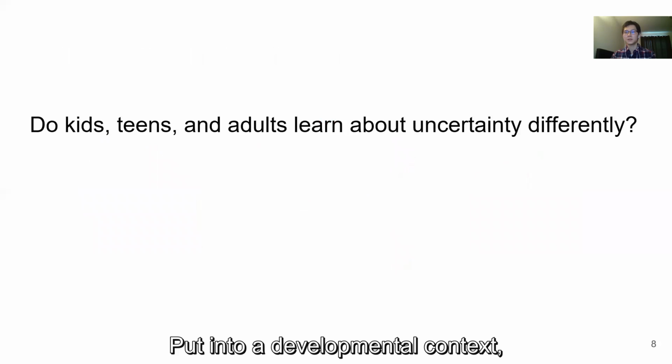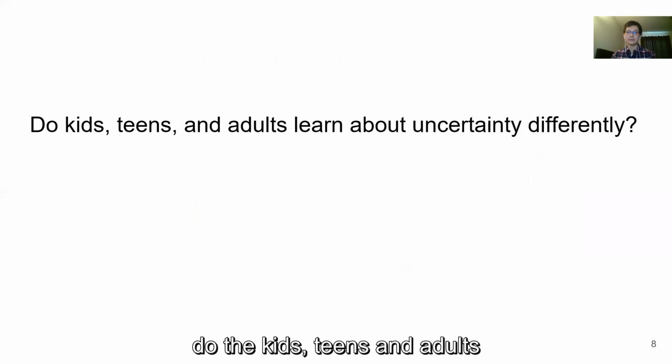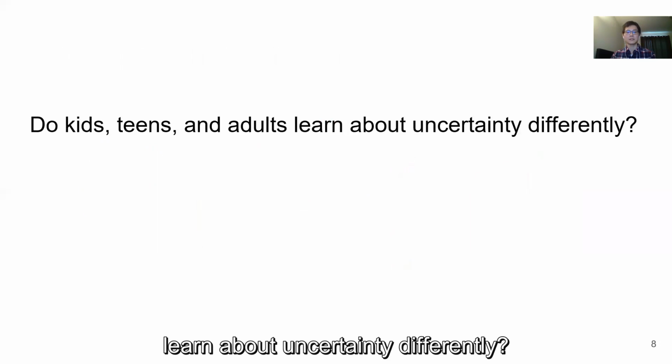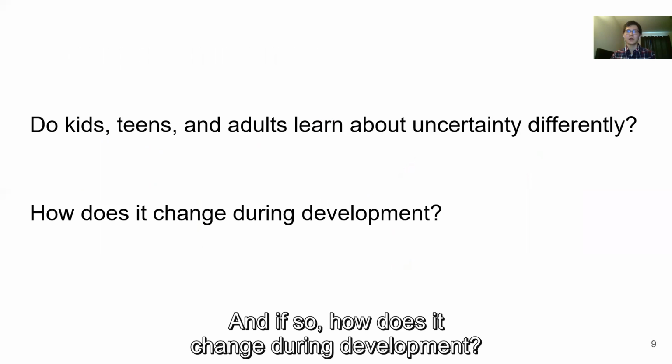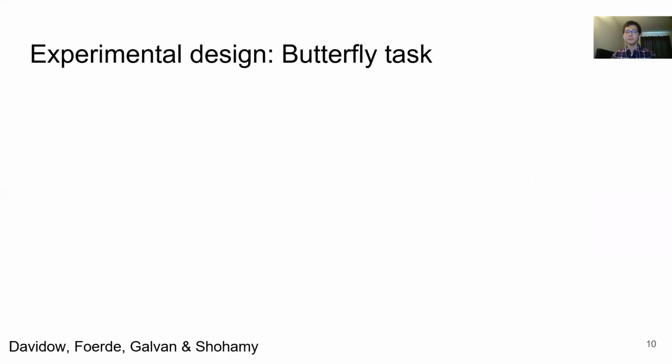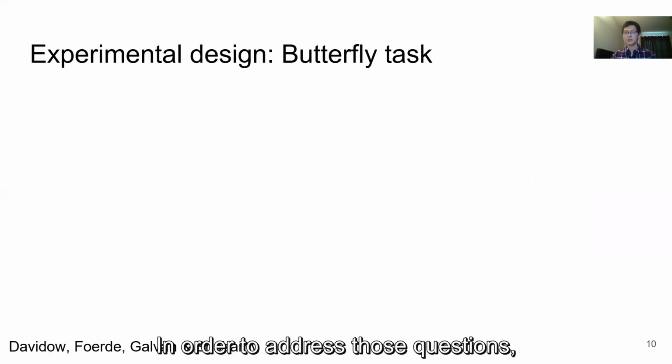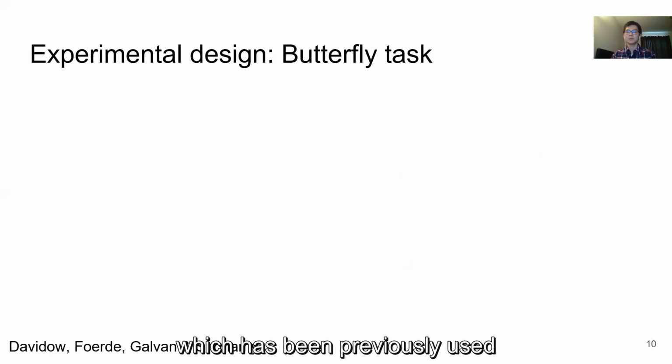Put into a developmental context, it will be really interesting to ask, do kids, teens, and adults learn about uncertainty differently? And if so, how does it change during development? In order to address those questions, we used a butterfly task, which has been previously used to study learning under uncertainty.